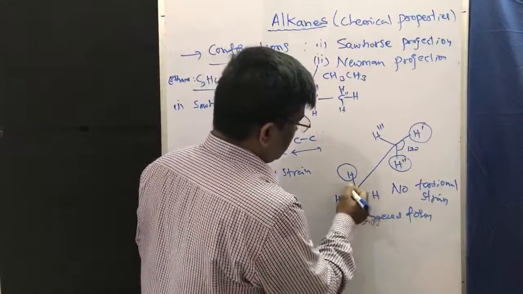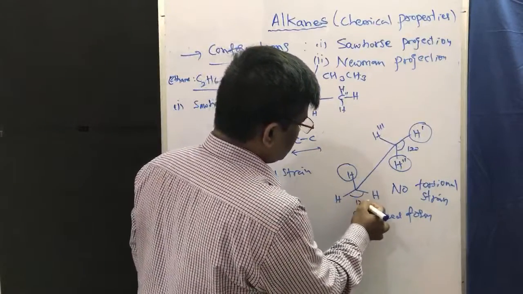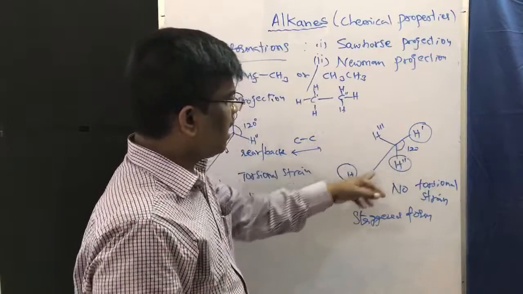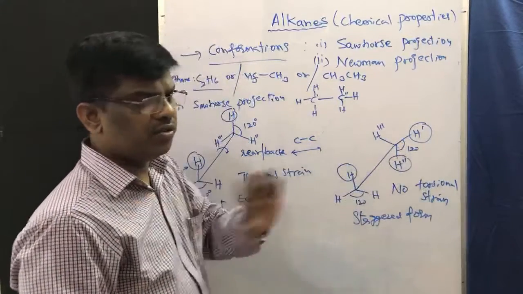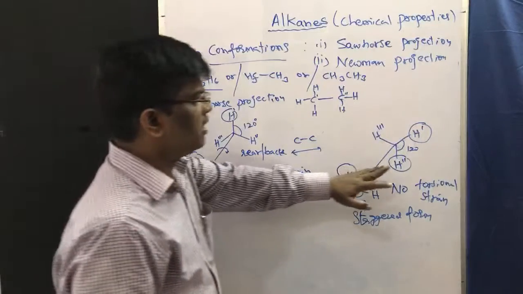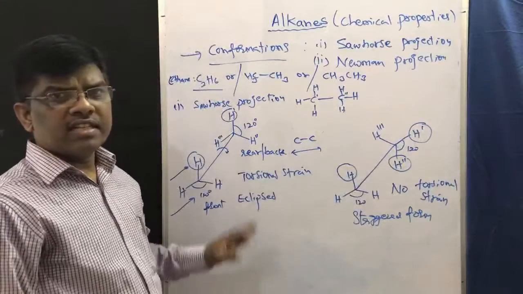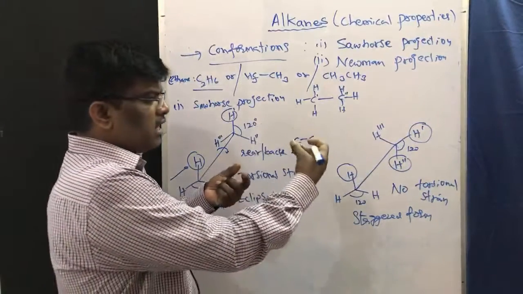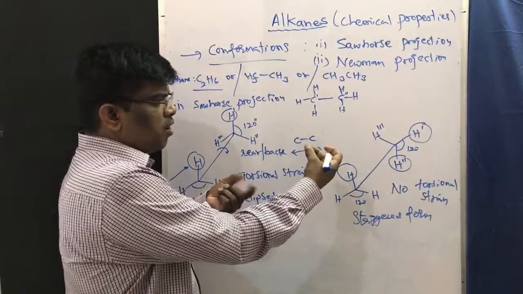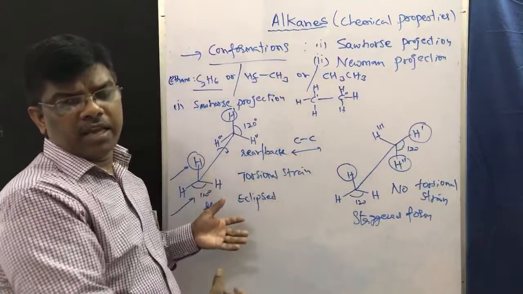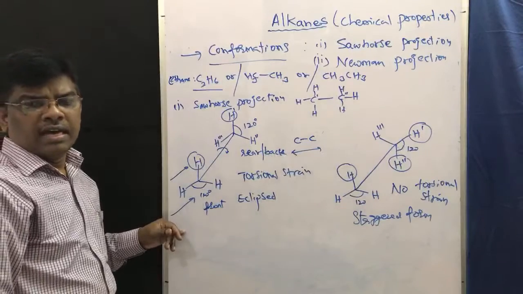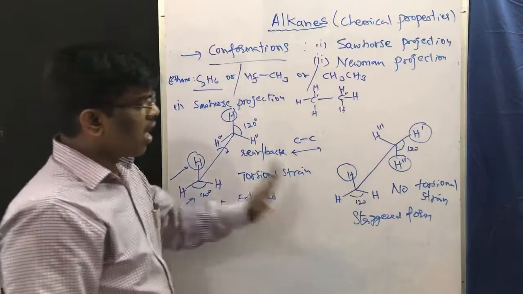The bond angle between hydrogens is not going to change. Here also bond angle or bond length is not going to change. What is the change? Only rotation about the C-C bond is going to take place and give rotamers.